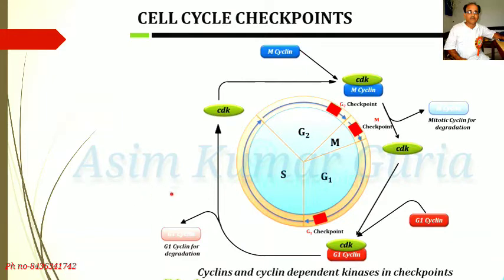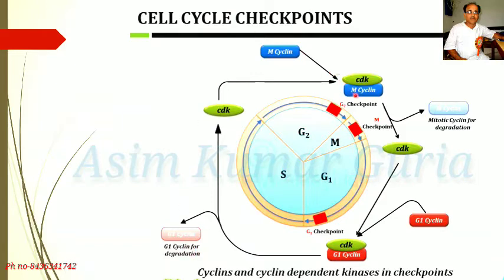Here, cyclin and cyclin dependent kinase in checkpoints are shown in diagrams. G1 checkpoint: G1 cyclin and cyclin dependent kinase conjugated, G1 cyclin for degradation.